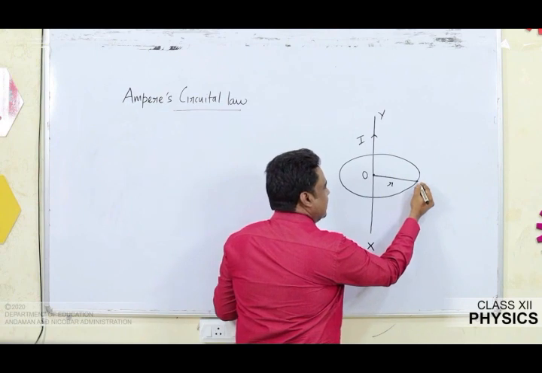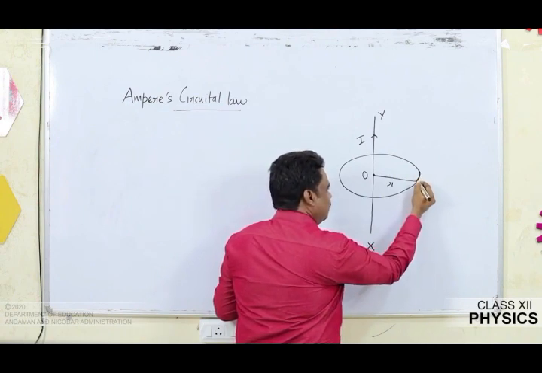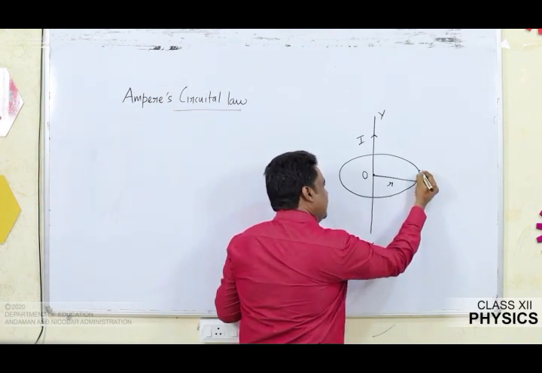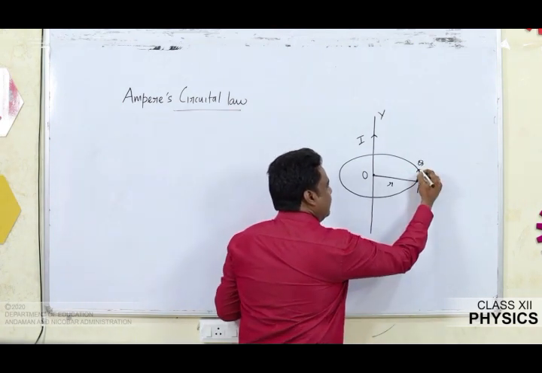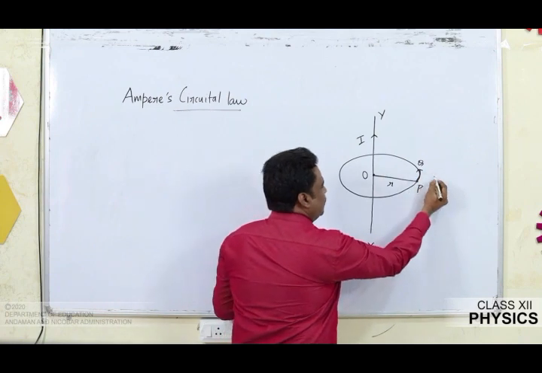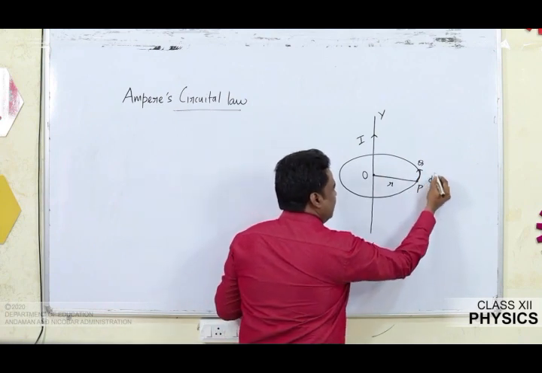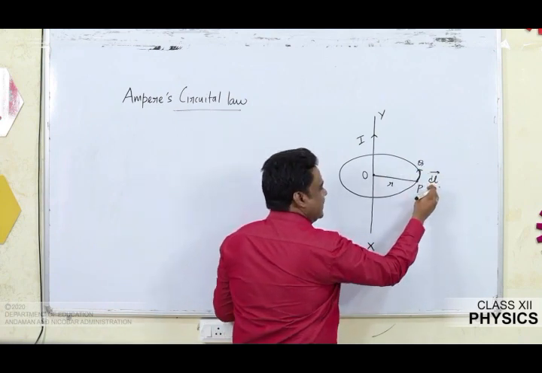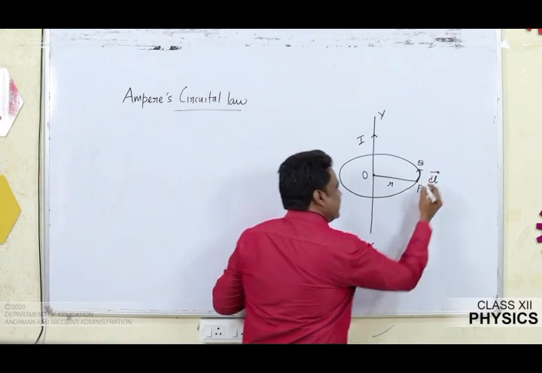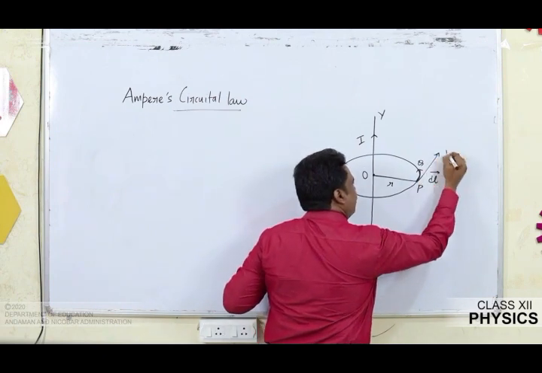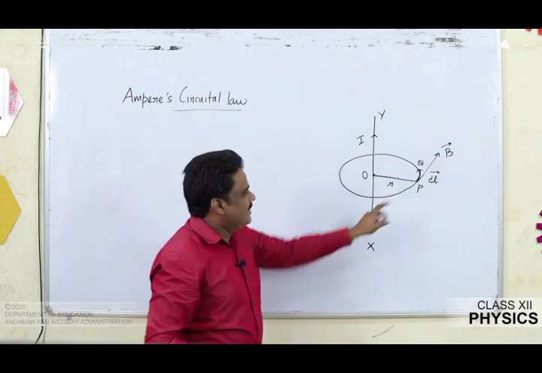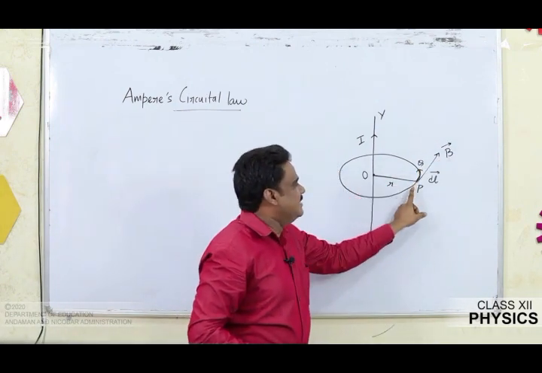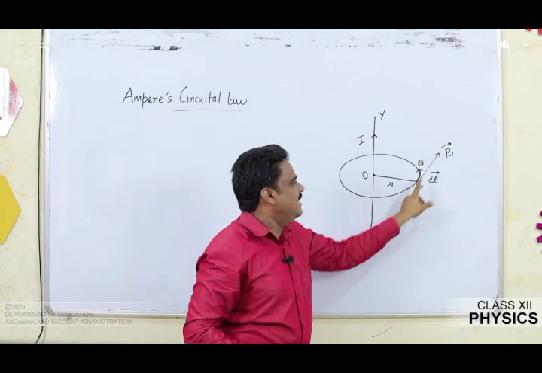I am going to consider a small element of the circular loop, say PQ, and I am going to mark it as dl. What about the element represented as dl vector? Let B be the magnetic field at point P, and you know at the point the magnetic field will be tangential. Obviously the magnetic field will be tangential.